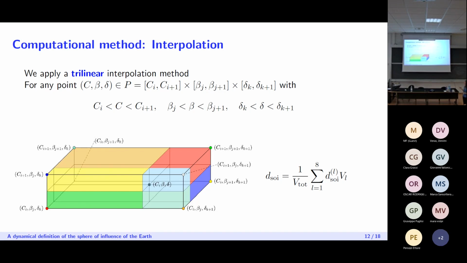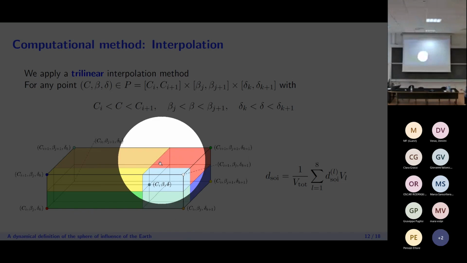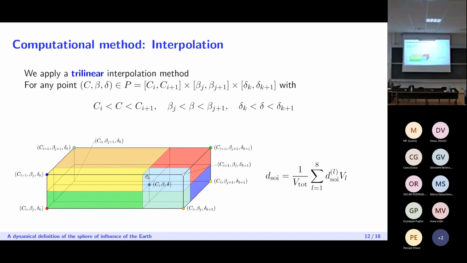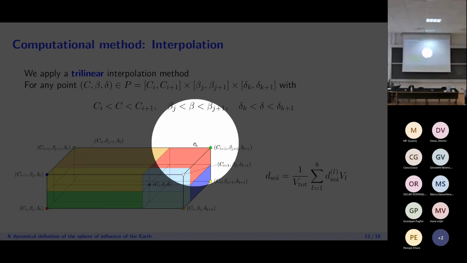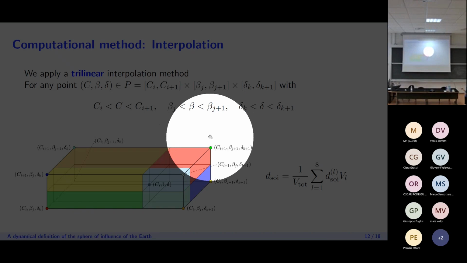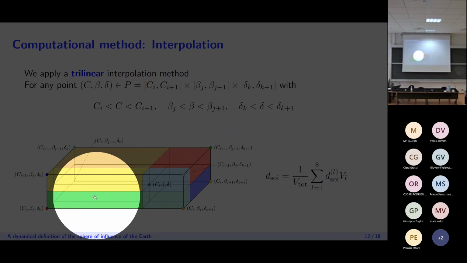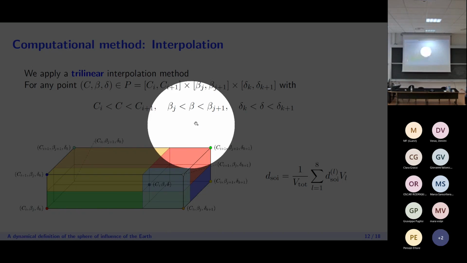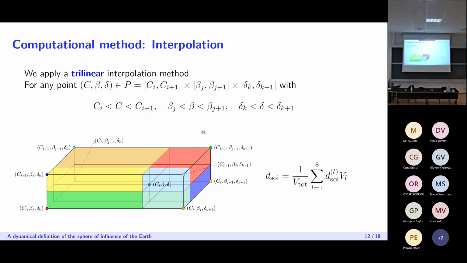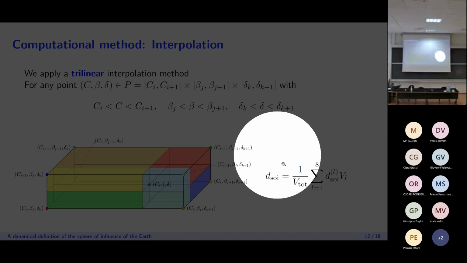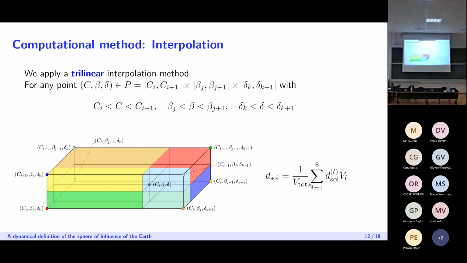And then to compute the value of the interpolated radius of the sphere of influence in points C, beta, and delta, we would take the value that we already have computed in each of the 8 nodes, and we would multiply this by the volume of the smaller part that is diagonally opposite to the node. We take the sum of all these products and we divide it by the total volume of P, and this gives us the interpolated radius of the sphere of influence in this point here.